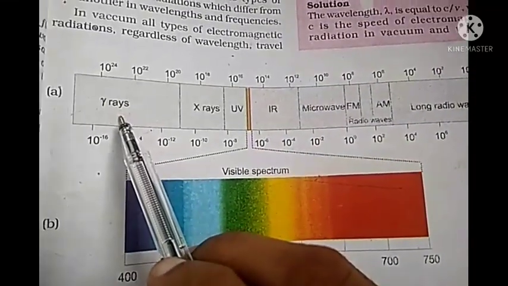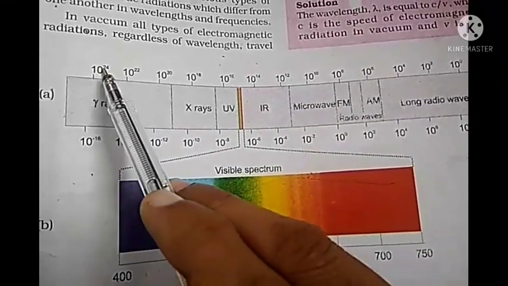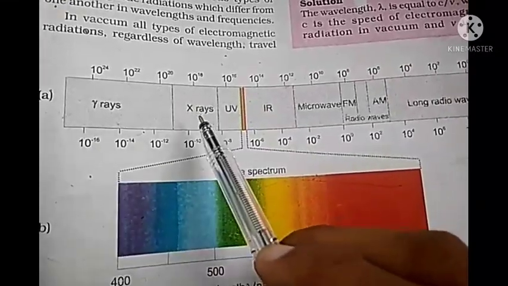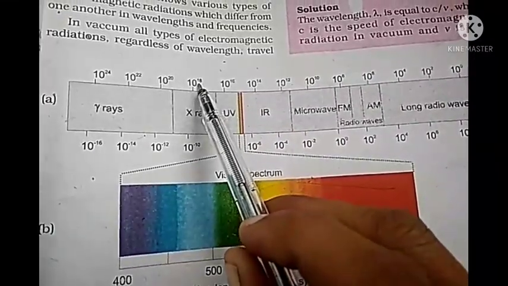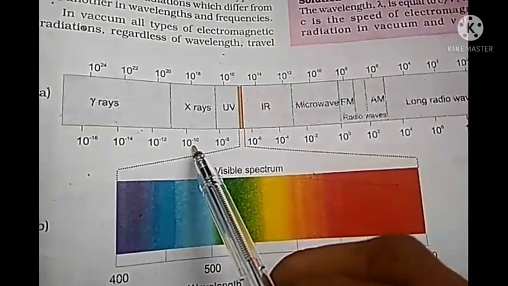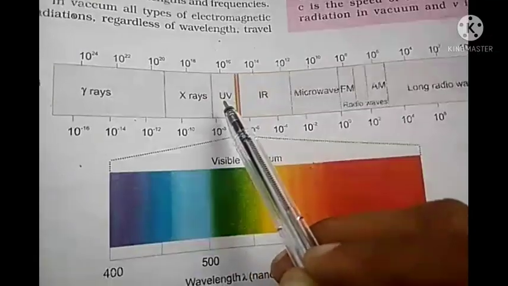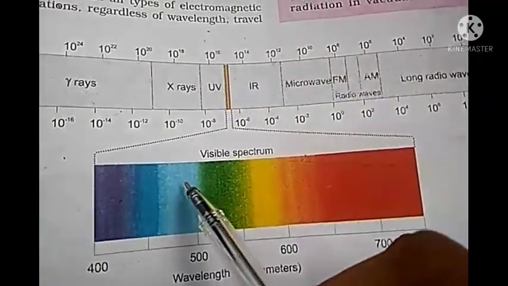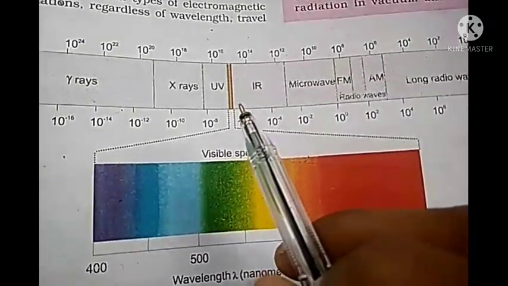The first electromagnetic radiation coming here is gamma rays. It has higher frequency and lower wavelength. Then come X-rays, which have lower frequency than gamma rays and higher wavelength than gamma rays. Then after X-rays come ultraviolet radiations. Then a small portion is our visible spectrum, that is visible light.